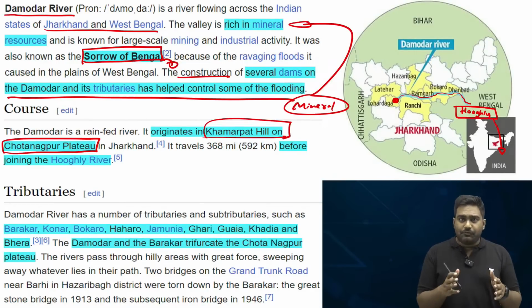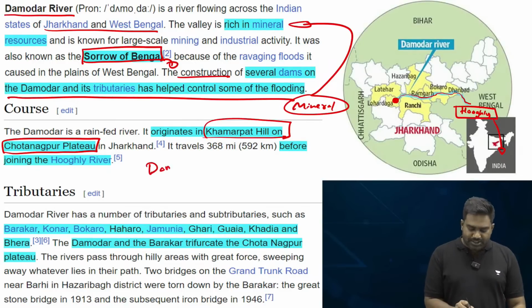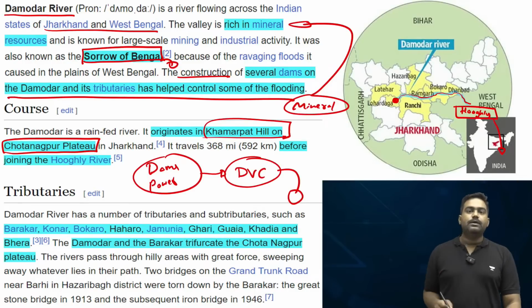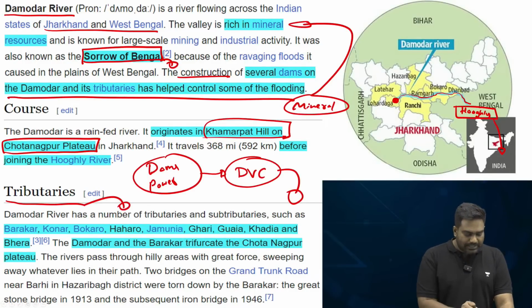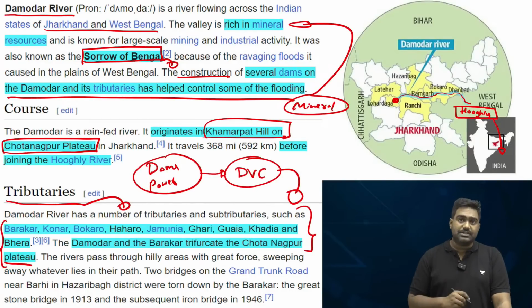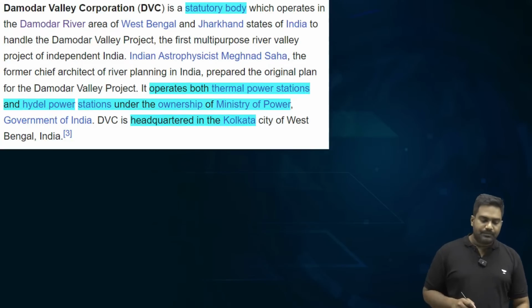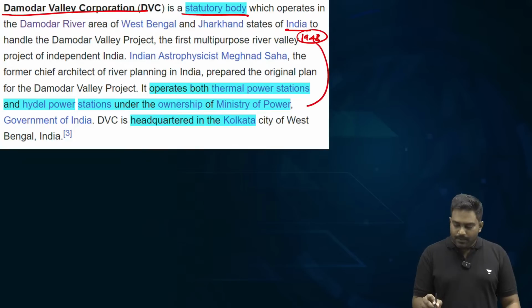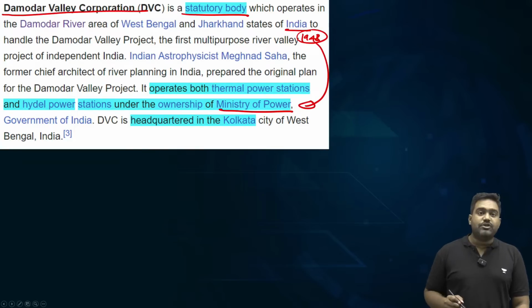So to manage the flood waters and to provide for efficient water management, several projects were taken up. Dam and power projects were taken up, which are managed by the Damodar Valley Corporation. So please note down the tributaries of Damodar as well. UPSC tends to ask prelims questions based on tributaries. So please make a note. I have highlighted all the tributaries here. Coming to the Damodar Valley Corporation, it was established in 1948 as a statutory body under the control of the Ministry of Power.